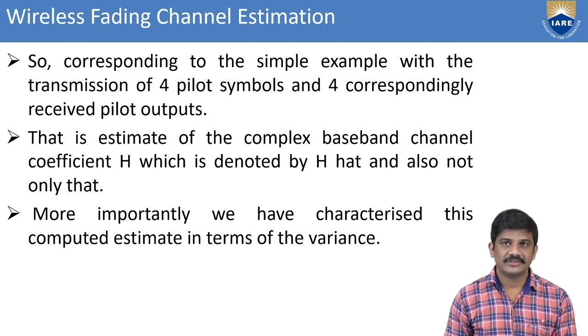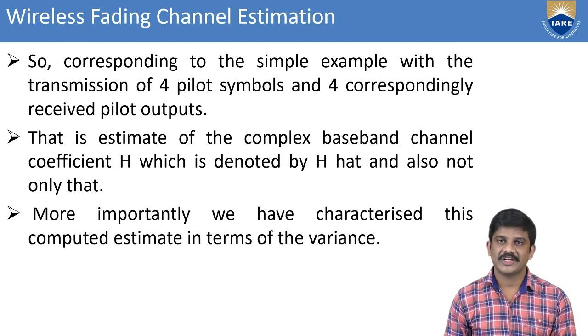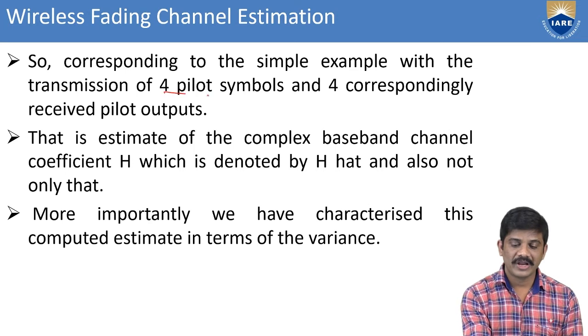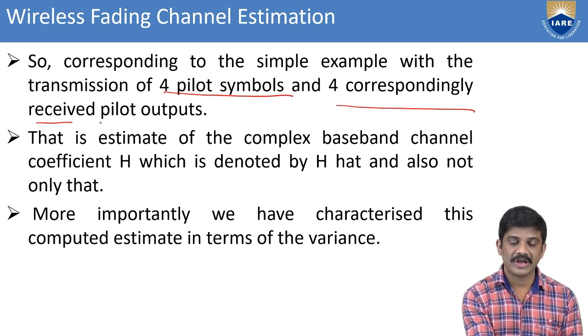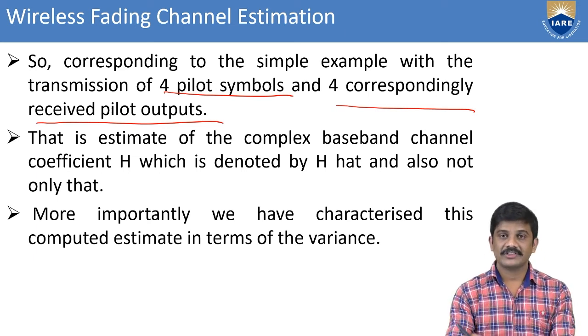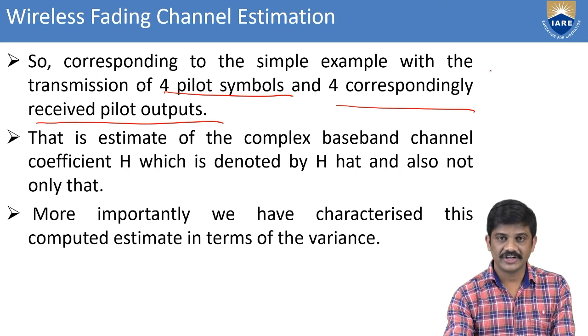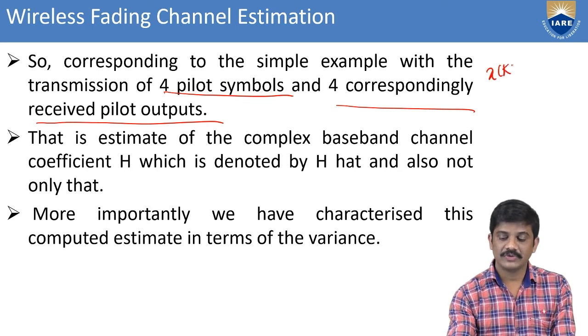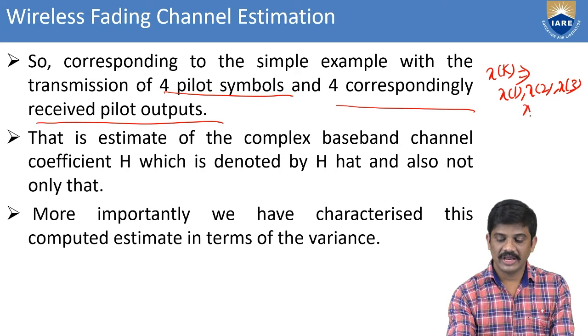So corresponding to the simple example of the transmission, we are considering 4 pilot symbols and 4 corresponding received pilot outputs. What are the 4 corresponding symbols? We consider x of k equal to x of 1, x of 2, x of 3, x of 4.